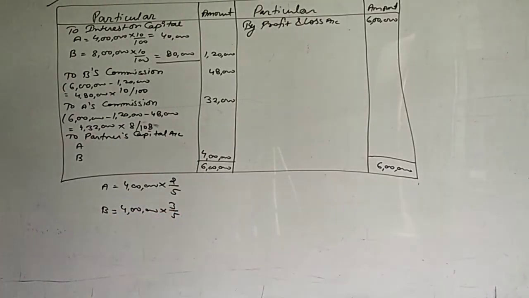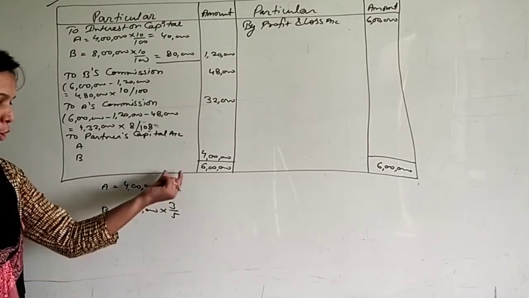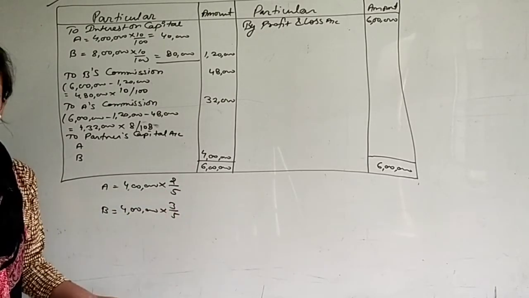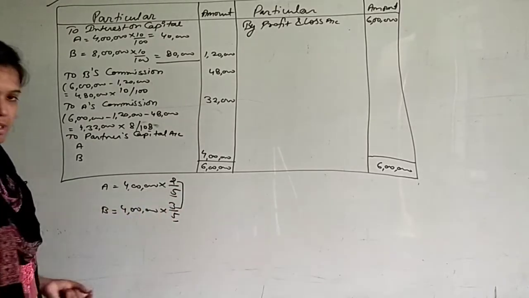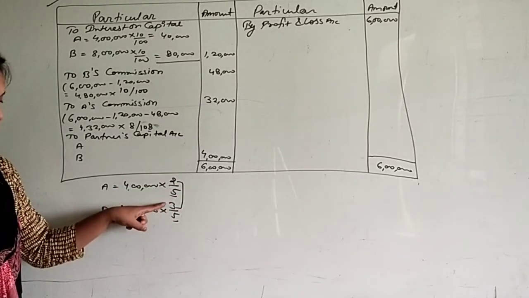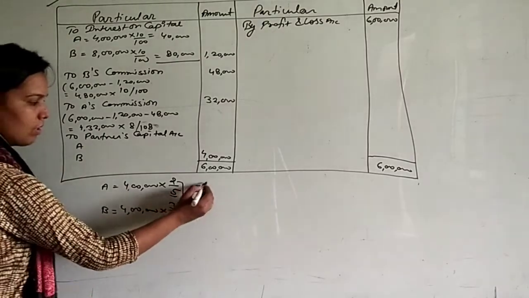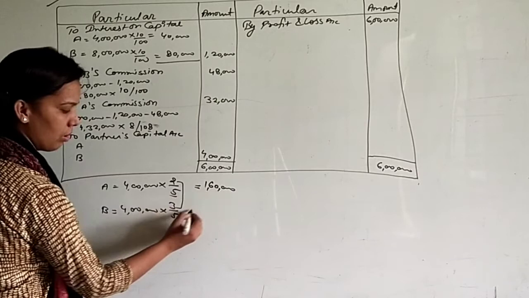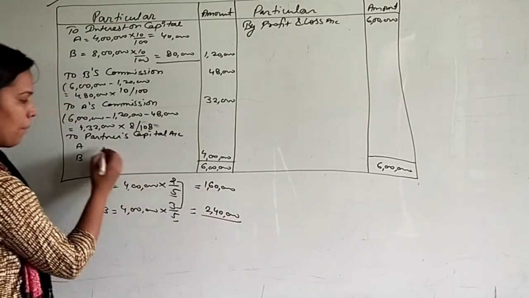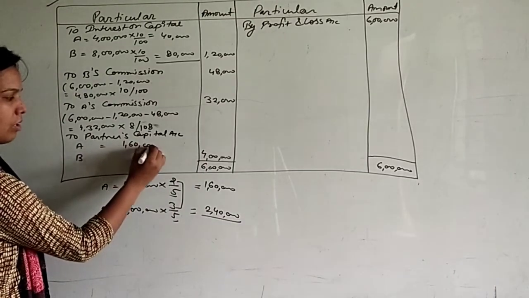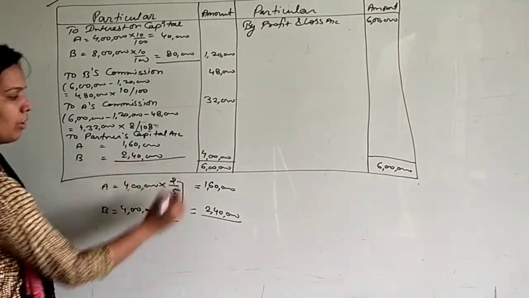How we are calculating? 4 lakh is the net profit that is available for partners. 2 and 3, this is their share, or denominator will be the total of these shares. Like 2 plus 3, 5. So both partners denominator will be 5. So calculate this. It will be 1,60,000 or it will be 2,40,000. It means partners will get 1,60,000 share of A and 2,40,000 will be the share of B.